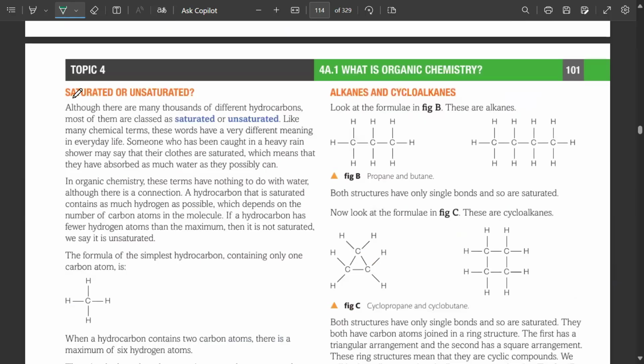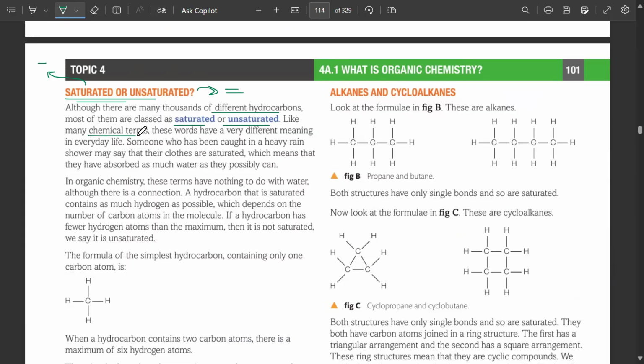So what is the difference between saturated and unsaturated hydrocarbons? Saturated are the ones which have single bonds. Unsaturated are the ones which have a double bond. There are thousands of different hydrocarbons. Most of them are classed as saturated or unsaturated.